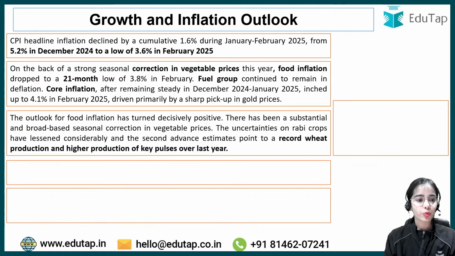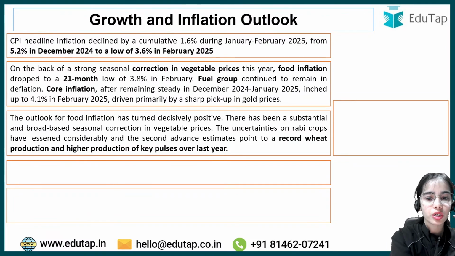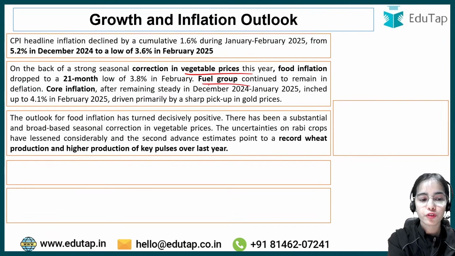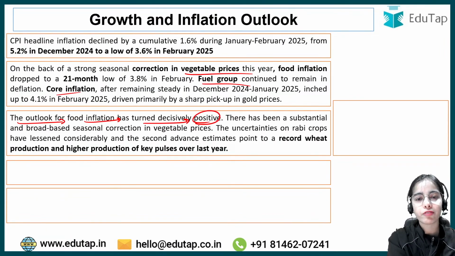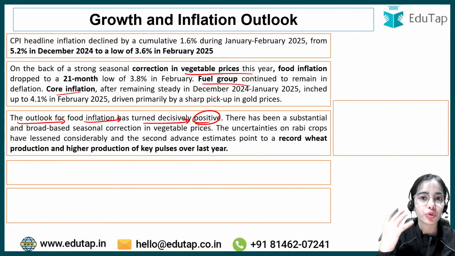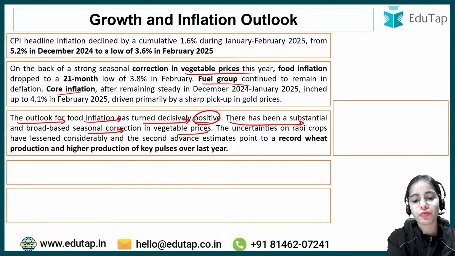Now coming to the next point, the outlook. We have understood about the vegetable prices, the fuel group and core inflation. Now the outlook for food inflation has turned decisively positive. We have a positive outlook that food inflation is going to remain low. There has been a substantial and broad-based seasonal correction in vegetable prices.